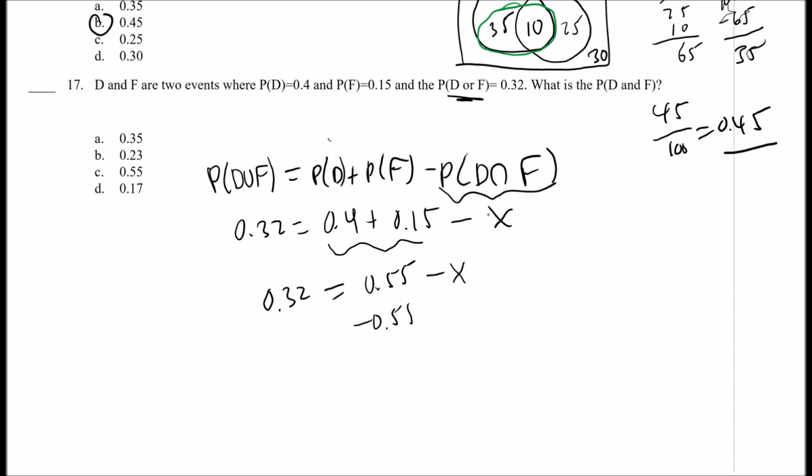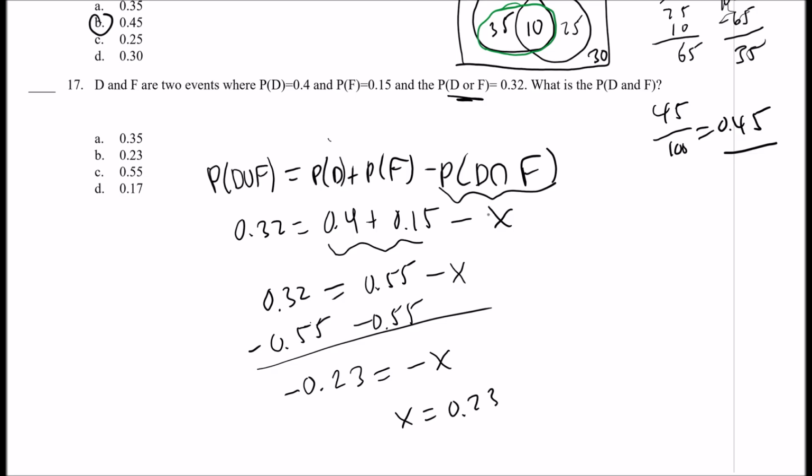Subtract this on both sides. So you get negative 0.23 equals negative X. And so X is equal to positive 0.23. Both of these are positive because if you switch the signs, okay? So X has to be 0.23. So the answer is B. All right, so that takes care of the multiple choice.